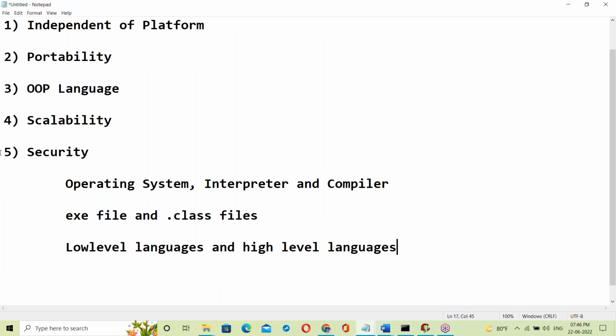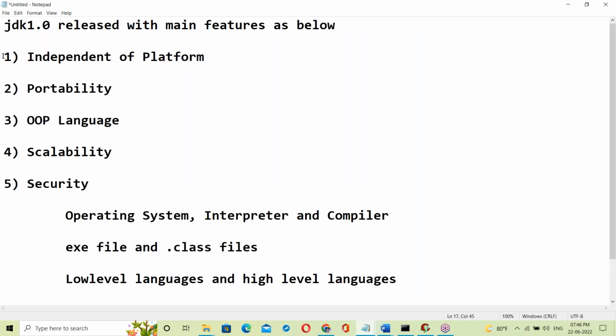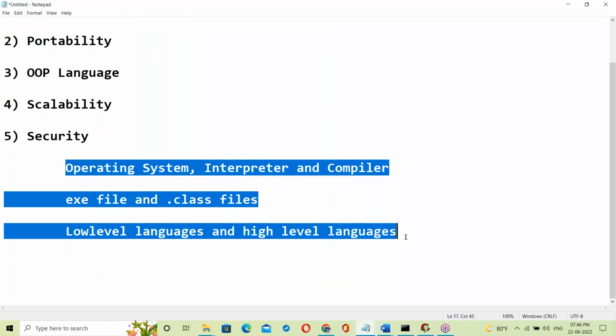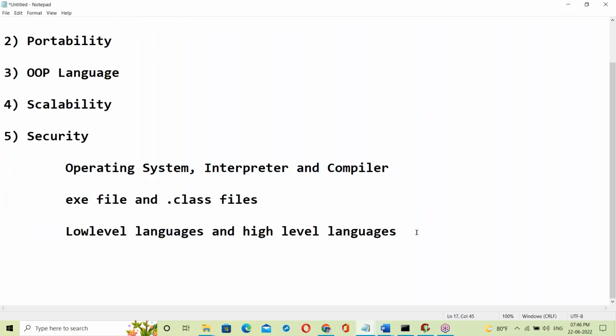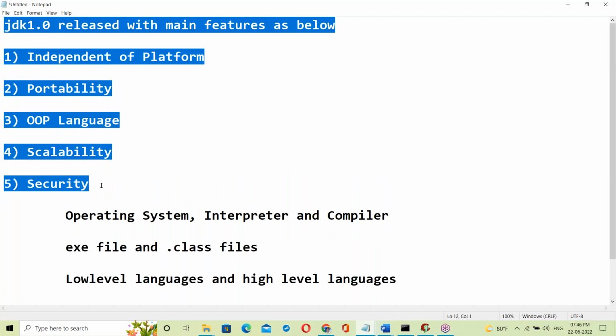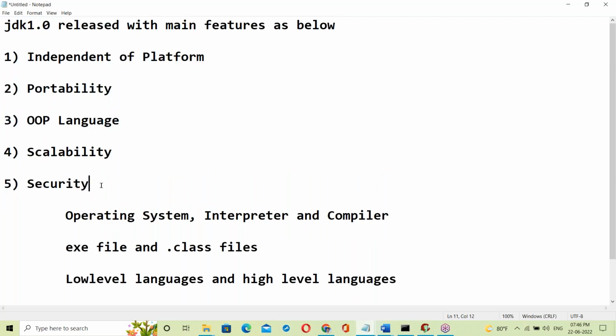To understand these Java features, first of all some basic knowledge is required. Directly understanding Java is not easy.